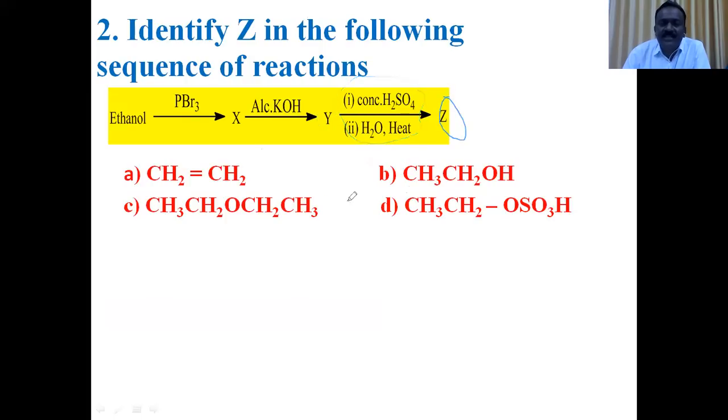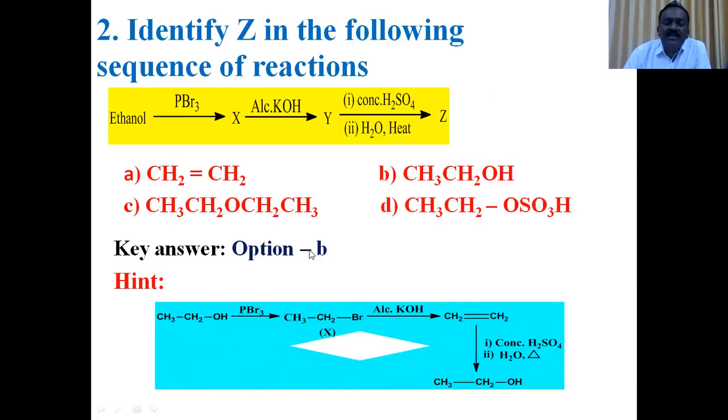Now what are X, Y, Z? So X is bromoethane or ethyl bromide, which undergoes dehydrohalogenation to form the respective alkene, ethene. Ethene undergoes hydration in presence of acid catalyst to form ethyl alcohol. So according to the explanation here, option B is the right answer. Ethyl alcohol is the product. The respective conversions are represented in the hint given below.